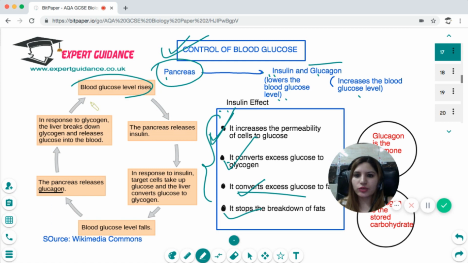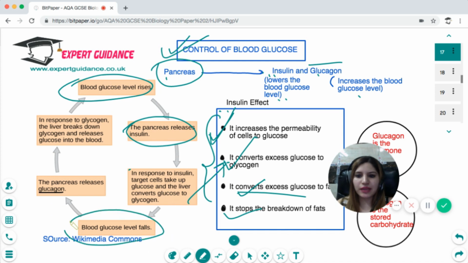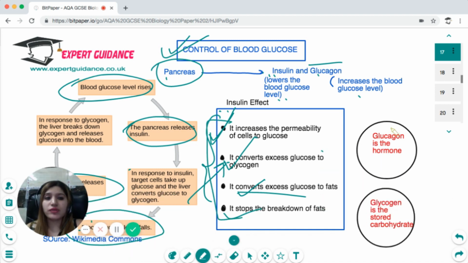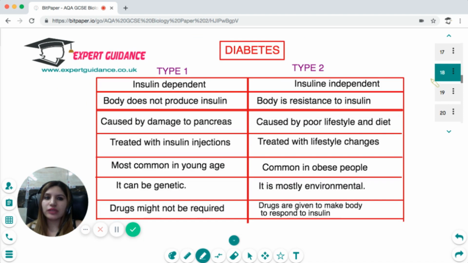When the blood glucose level rises, the pancreas releases insulin. The insulin does all these things and makes the blood glucose level normal. On the other hand, if the blood glucose level is too low, then the pancreas releases glucagon, and the glucagon does all the things opposite to insulin. So you need to remember glucagon is the hormone which increases the blood glucose level, and glycogen is the stored carbohydrate which is made in the liver where excess glucose is converted into glycogen.